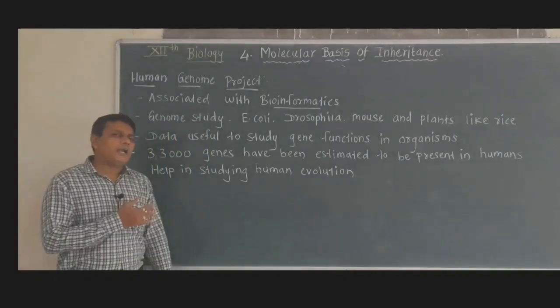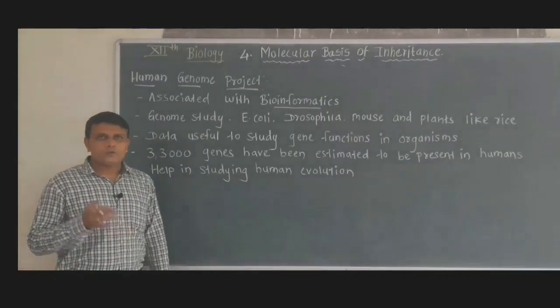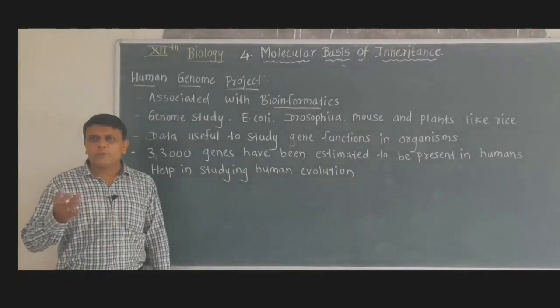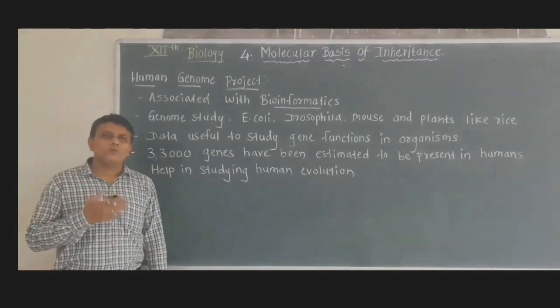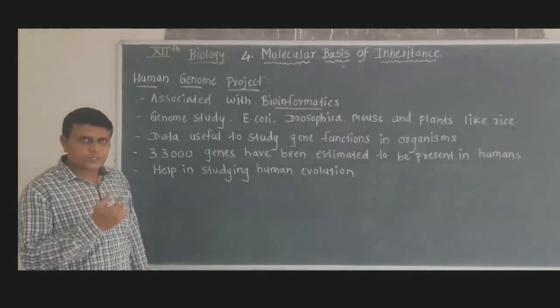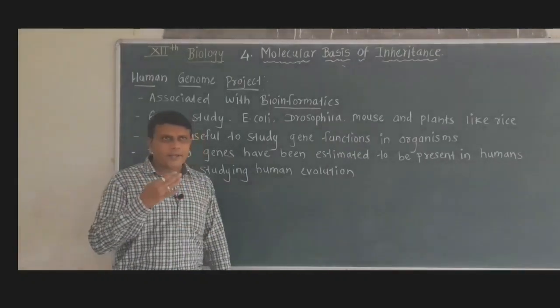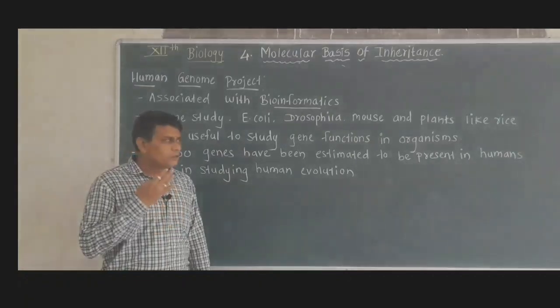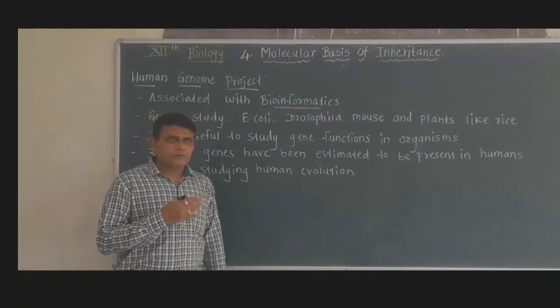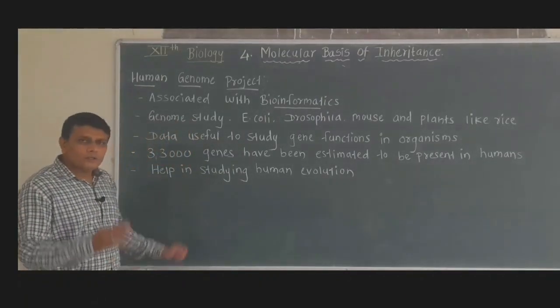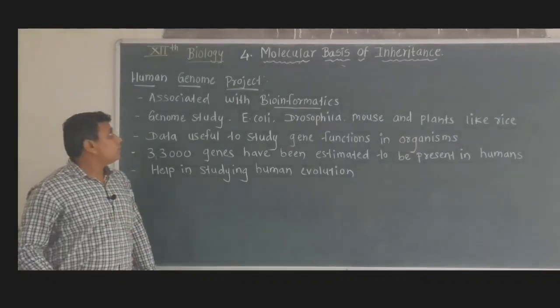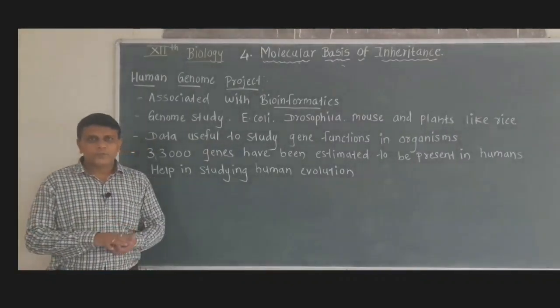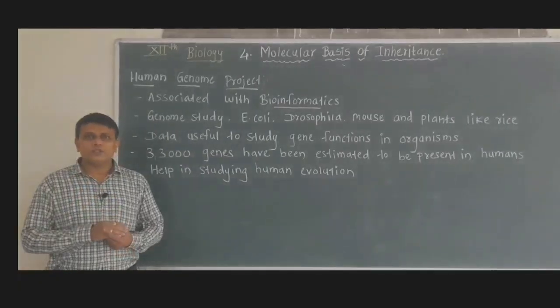So the genetic data is useful to study evolution in human beings. Now you know that evolution is a process in which organisms show changes. So such changes cause evolution of an organism. So here we have seen the Human Genome Project.